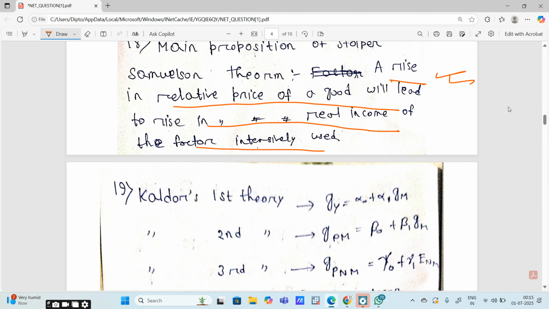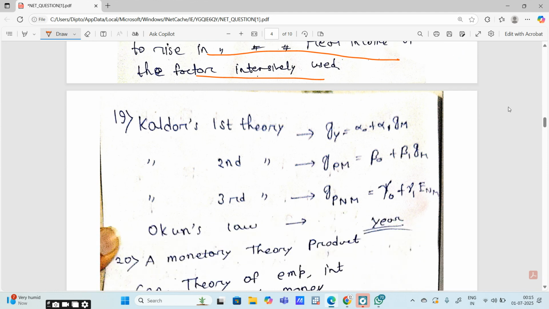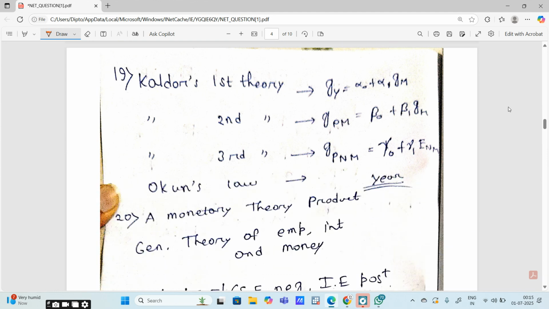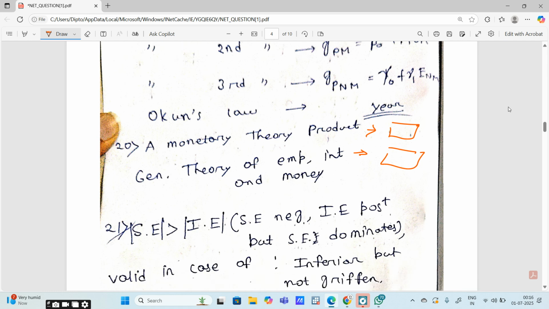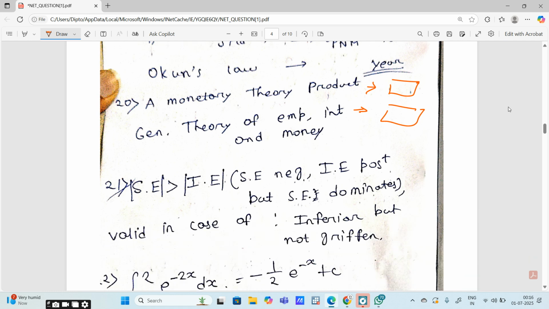Kaldor's first theory, Kaldor's second theory, Kaldor's third theory, and Okun's law. This is the matching that came. Monetary theory, product by Sampu, missed to write the year, and the General Theory of Employment, Interest, and Money. We have to match them in chronological order. This also came.